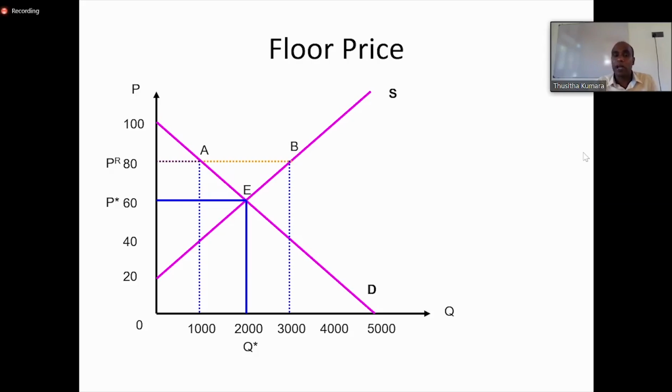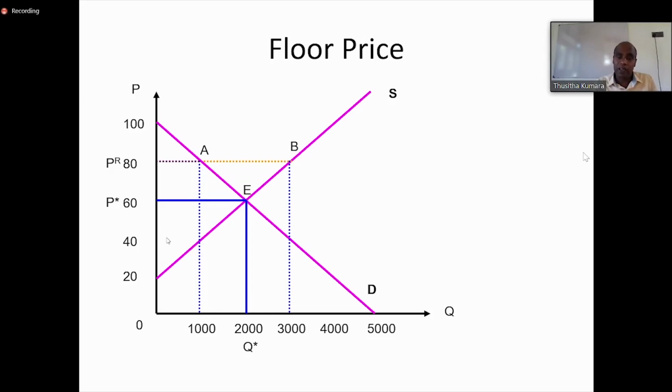We will give you at 50. If they are really in a hurry, they will come here, and the demanded amount is 1000. Therefore, this 1000 will be supplied at 40 rupees, because there are producers who can supply this amount at 40 rupees.